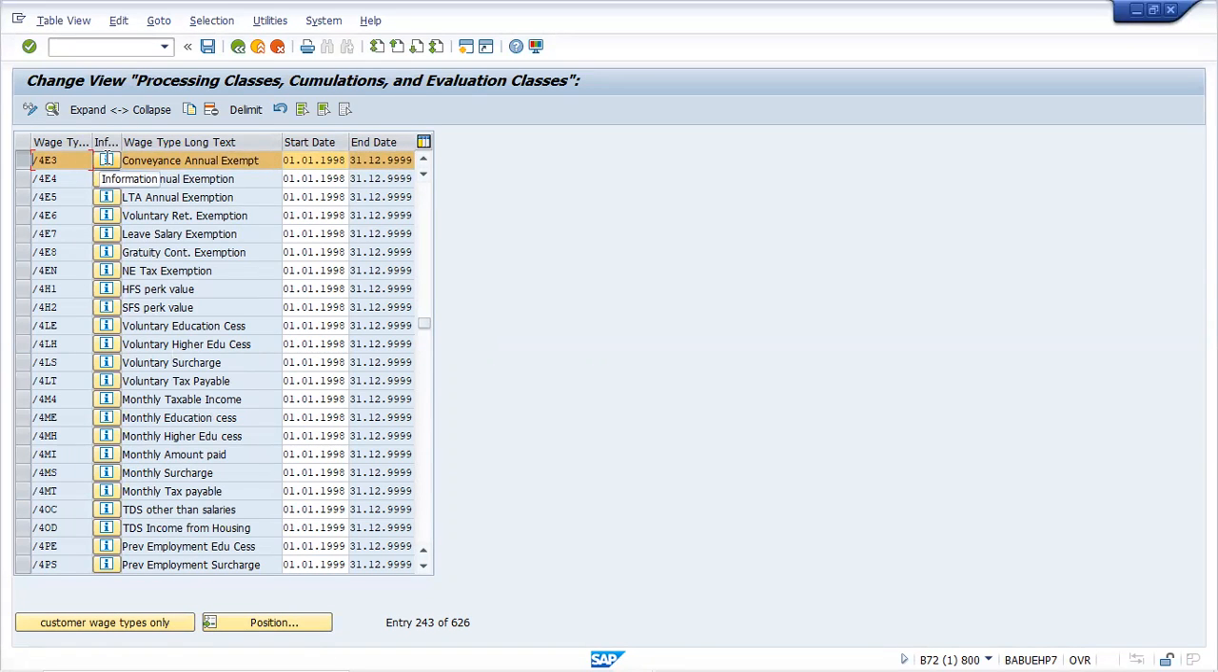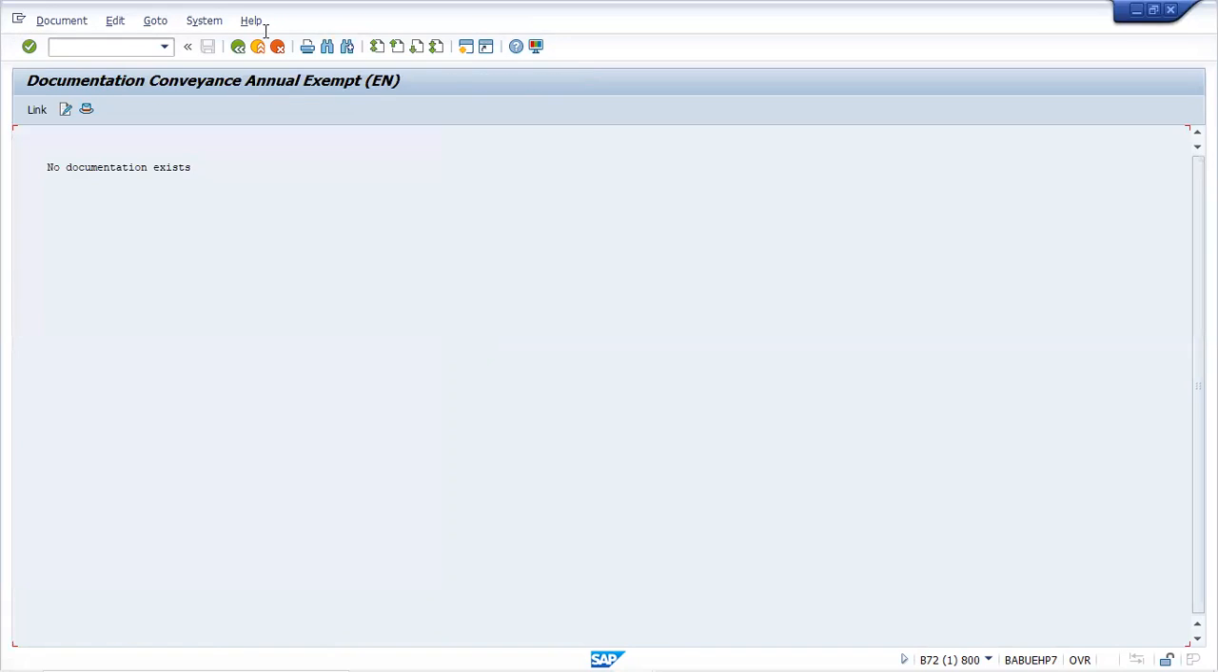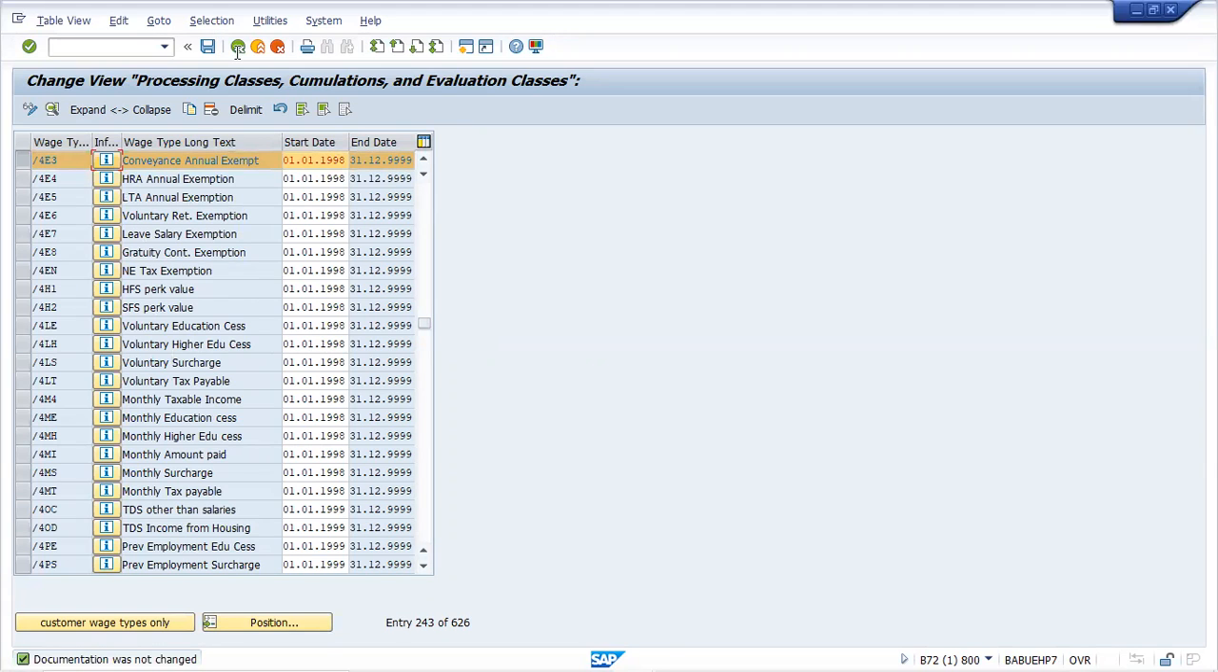Click the information button, sir. So it conveys annual exemptions. So this is the process. There is no documentation. Suppose if you have any doubt, I think for this we do not have any documentation. Anyway, I will be checking it, and if something is there at my end, I will be sharing it with you on WhatsApp.